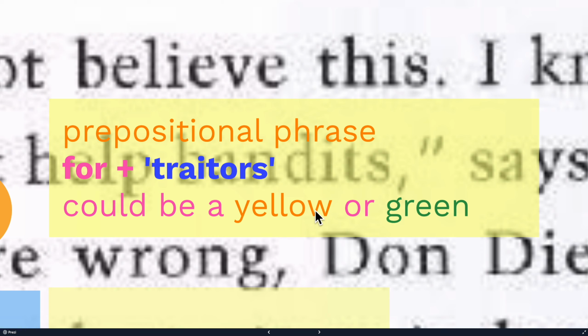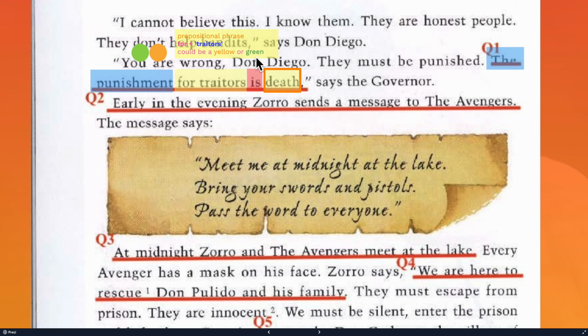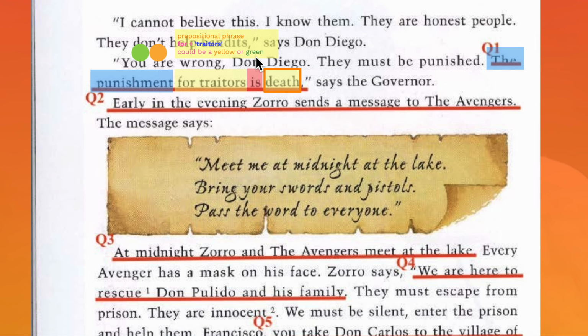A prepositional phrase could be a yellow, could be a green, but this time it is telling you more about the blue, so that's why it's a yellow. Every sentence has a color red. This one is the color red. And what is the punishment? Punishment, death. They are actually talking about the same thing. So you can tell this is pattern number 2. Punishment is death. Pattern number 2.